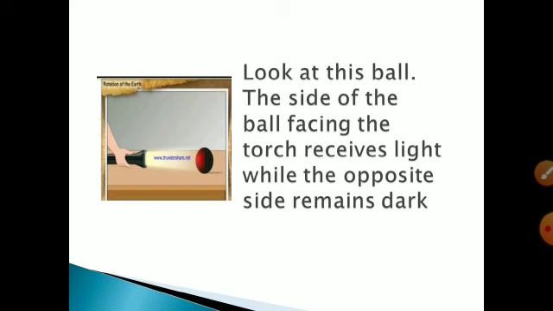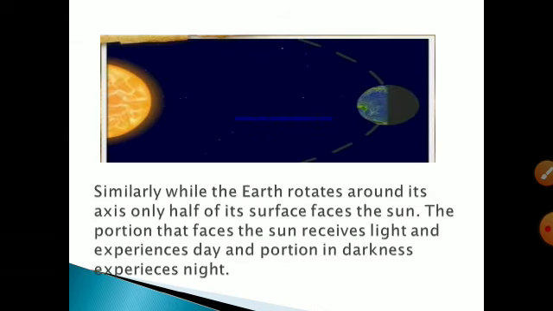Now look at this picture. You can understand about the rotation of the earth. Look at this bowl. The side of the bowl facing the torch receives light while the opposite side remains dark. Similarly, while the earth rotates around its axis, only half of its surface faces the sun.